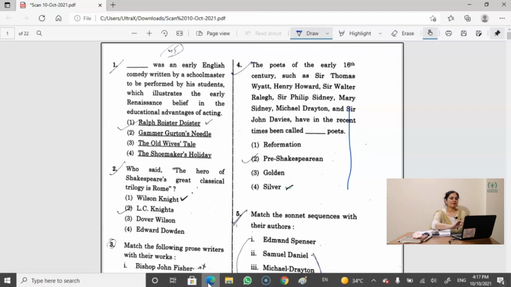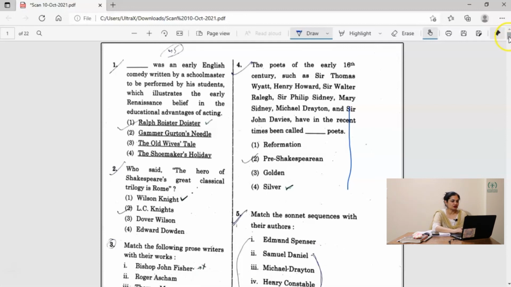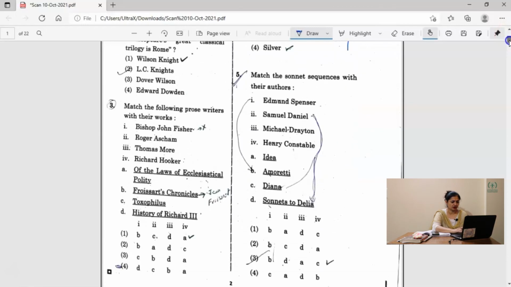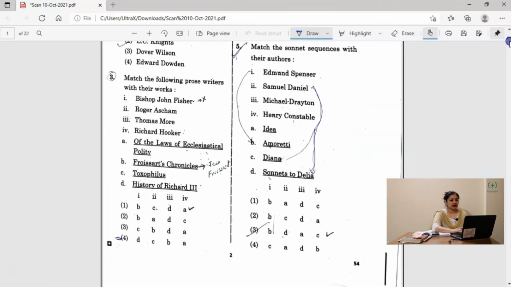Next question. Match the sonnet sequence with their authors: Edmund Spenser, Samuel Daniel, Michael Drayton, Henry Constable. Idea, Immortality, Diana, Sonnets to Delia. We all know Edmund Spenser and Immortality. Definitely the love songs he has written. First, it is said that he wrote this sonnet collection for his lady love, Queen Elizabeth.